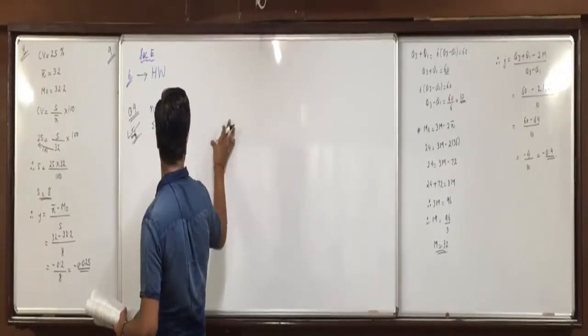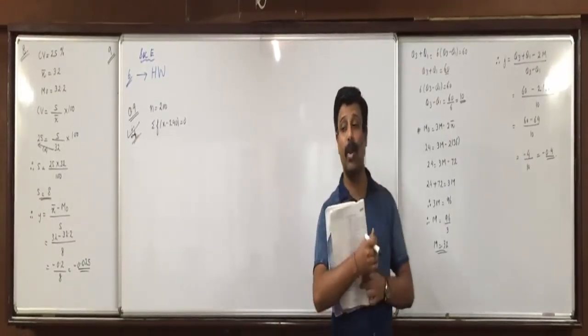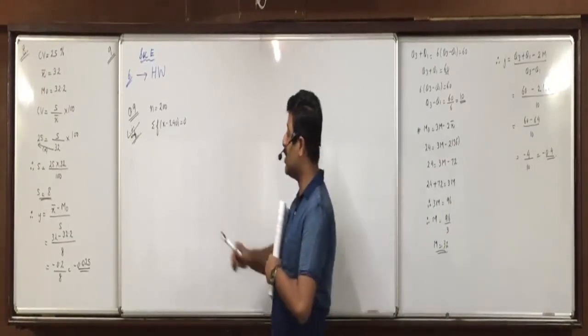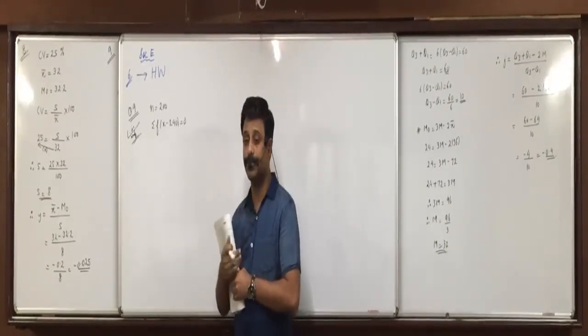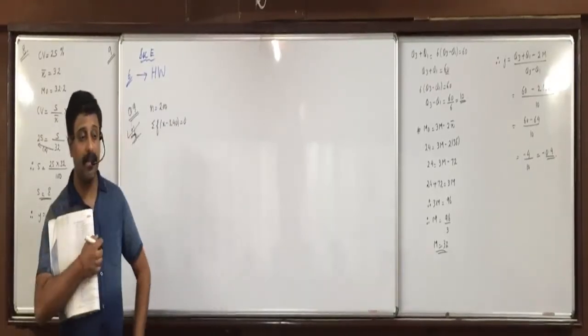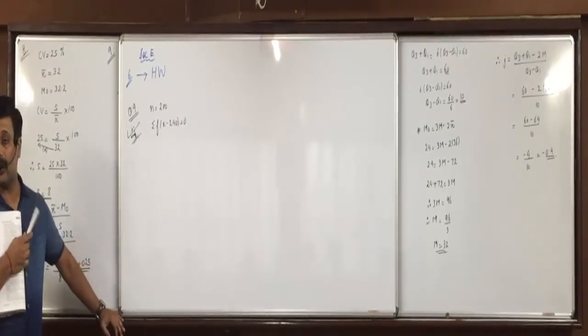Now tell me, what does this indicate? We have studied one property of mean in chapter 3. When would you get this 0?